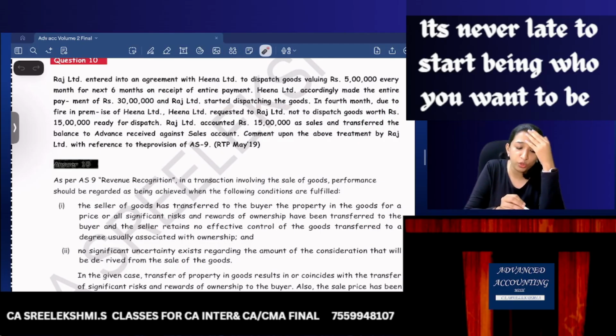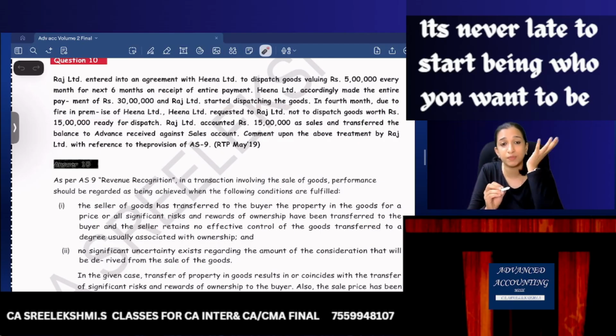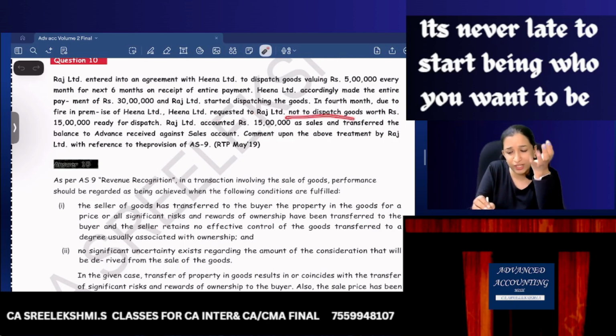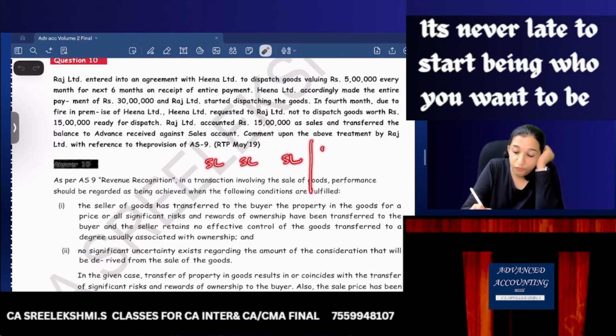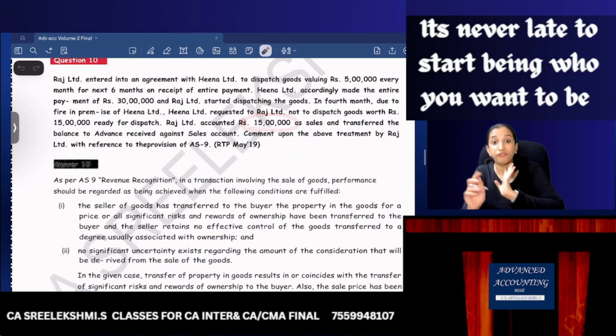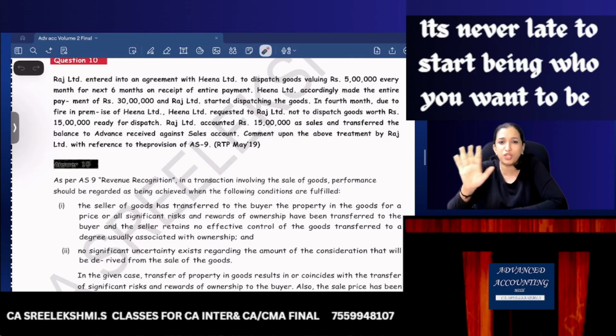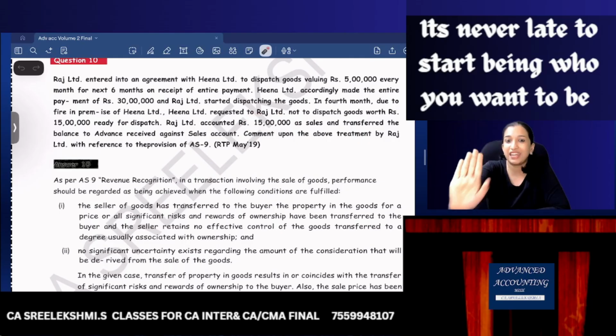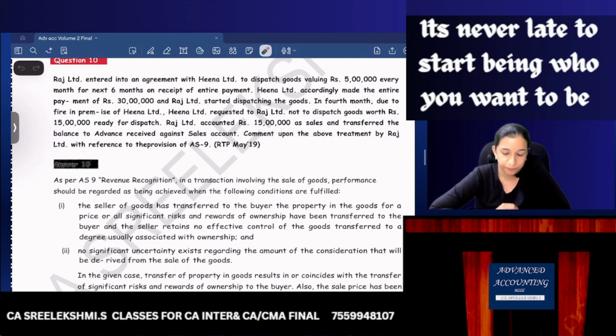In the 4th month, due to fire in the premises of Hina, the customer's premises got a fire, and Hina requested Raj not to dispatch goods worth 15 lakhs which are ready for dispatch. So the 1st month sales is done, 2nd month sales is done, 3rd month sales is done, and 4th, 5th and 6th months, that is 3 months, total 15 lakhs goods are ready for dispatch, but Hina, the customer, requested a delay.